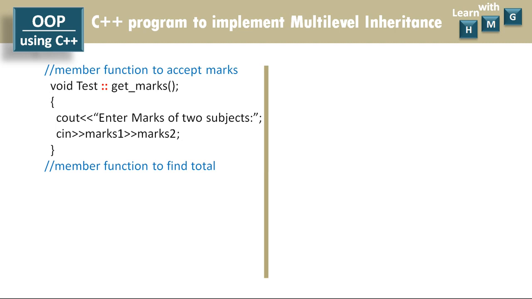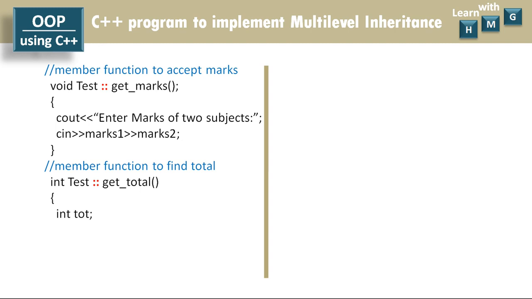Member function to define total. So let's write the member function definition of getTotal. GetTotal is the member function of test class, and it returns an integer type of value and does not accept any argument. So in this way my first line will be int test scope resolution operator getTotal, no arguments.